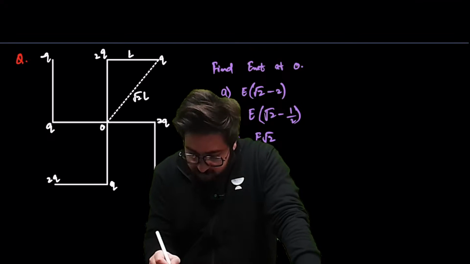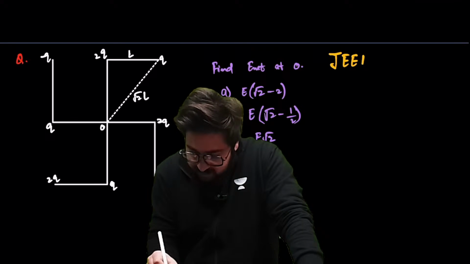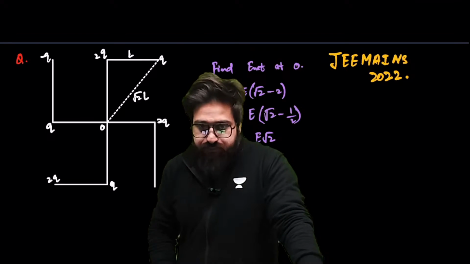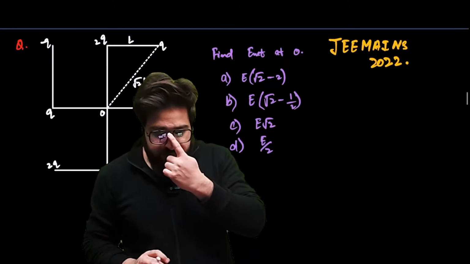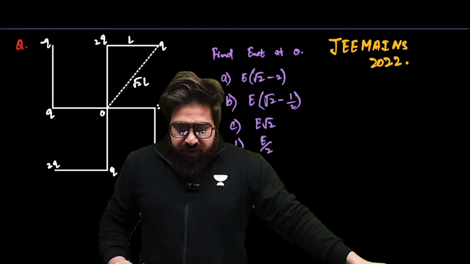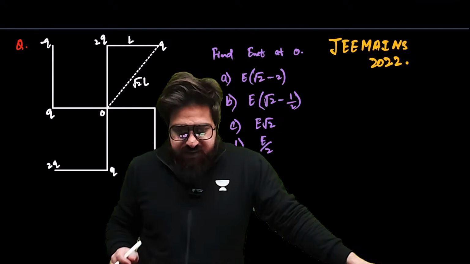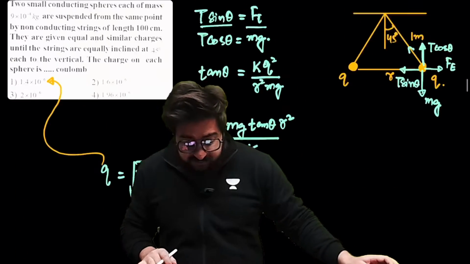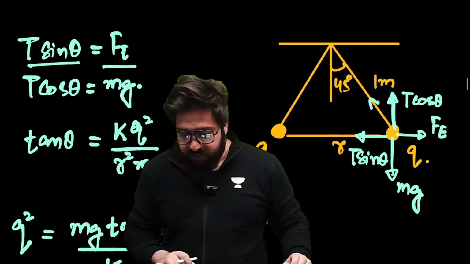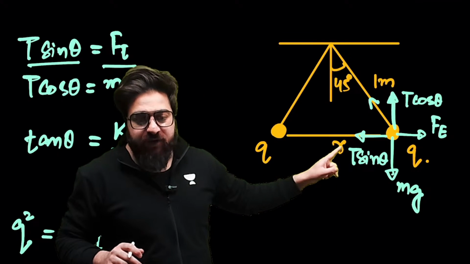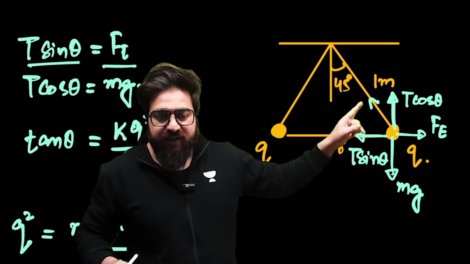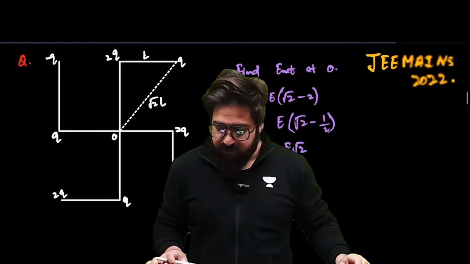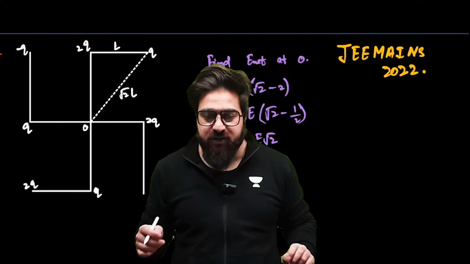This is a question which was asked in JEE Mains 2022. Is this clear? Come on. The length r you can find over here. Take this triangle, tan theta will be this perpendicular divided by this base. That's why I told you this is homework. Some calculations you will do from your end only.